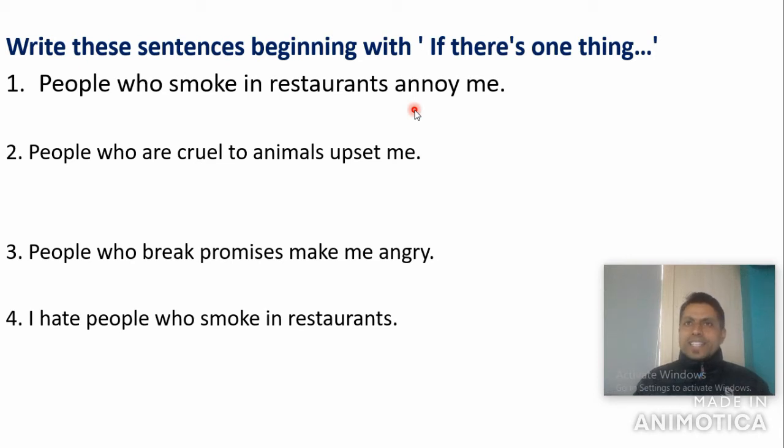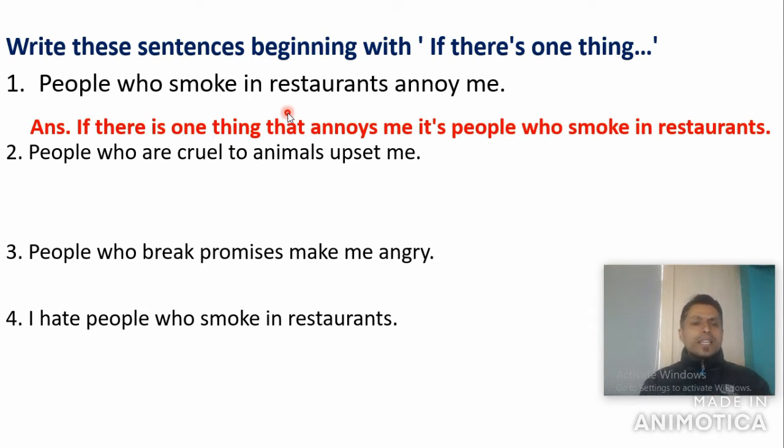If there is one thing that annoys me, it's people, we write it from the structure, it's people who smoke in restaurants. Okay, this is the answer of number 1. Now let's have a look at this answer here on the screen. If there is one thing that annoys me, it's people who smoke in restaurants. Got it?